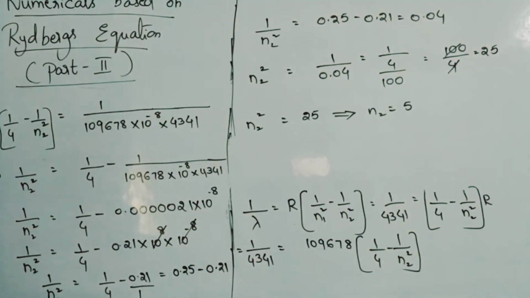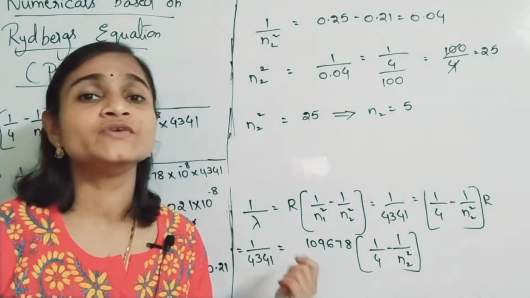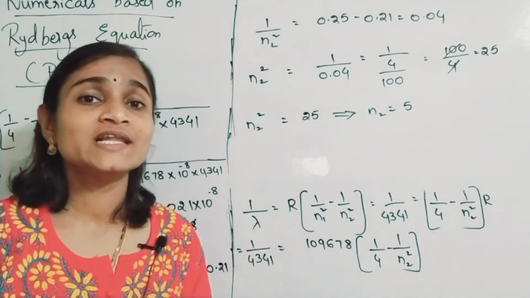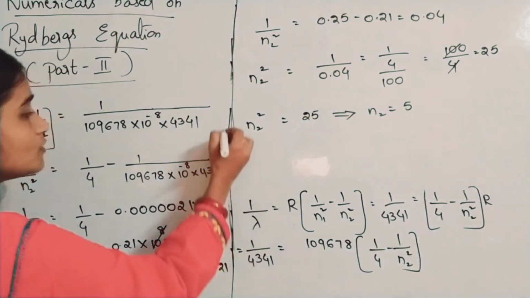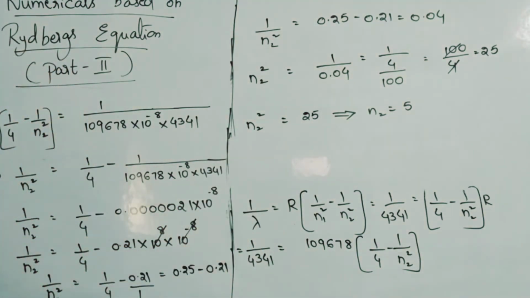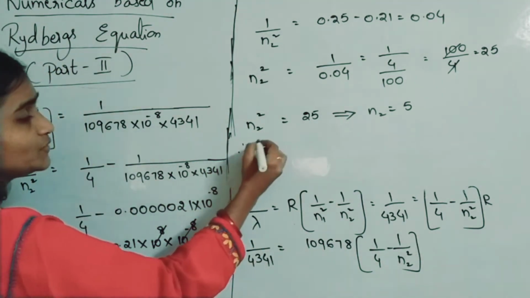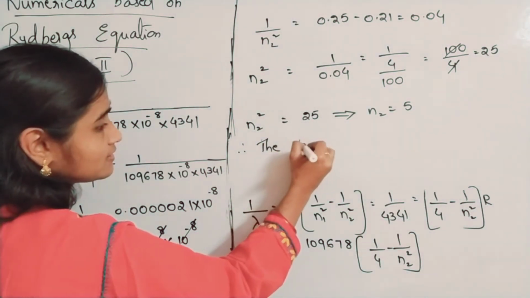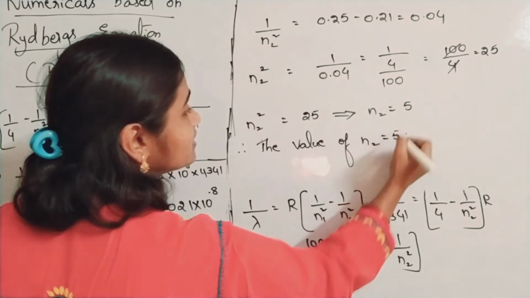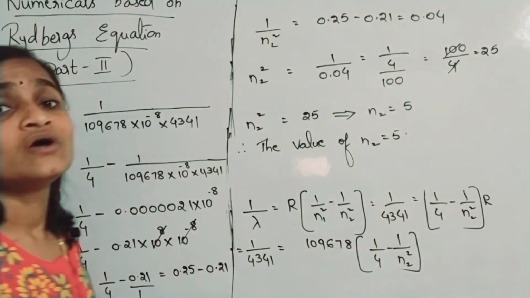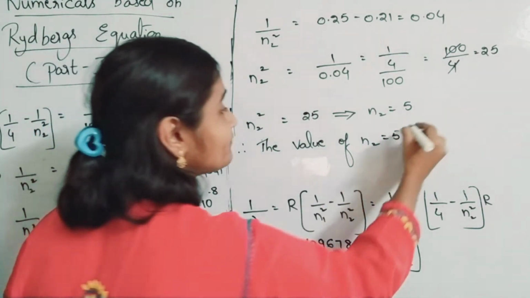Okay, so this electron transition belongs to which state? What is the energy level? 5th orbit. So n2 value we got is 5th orbit. Finally, you write it: the value of n2 is 5. Therefore, it corresponds to the 5th energy level.